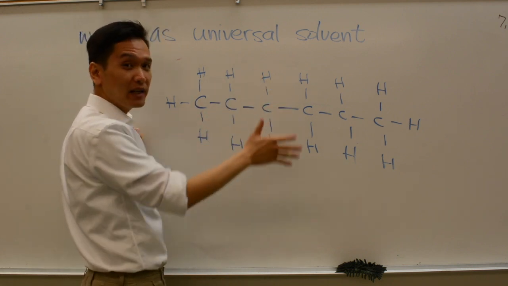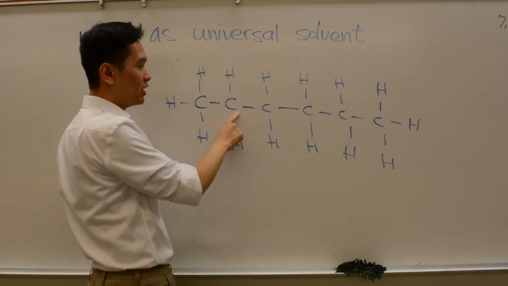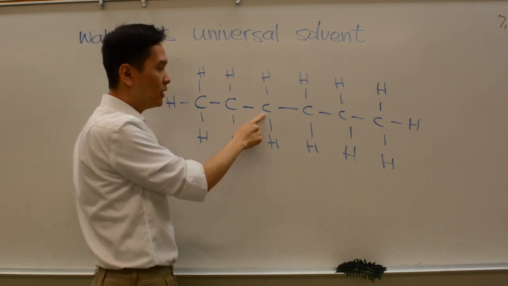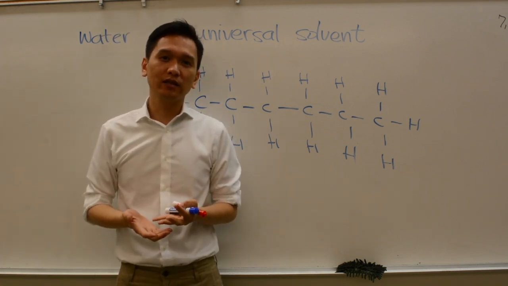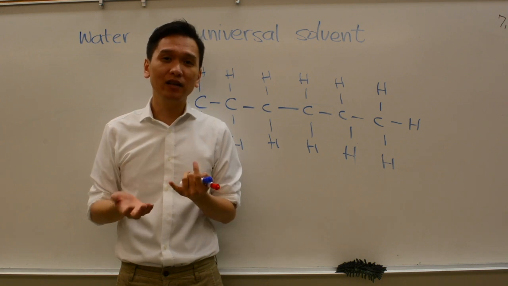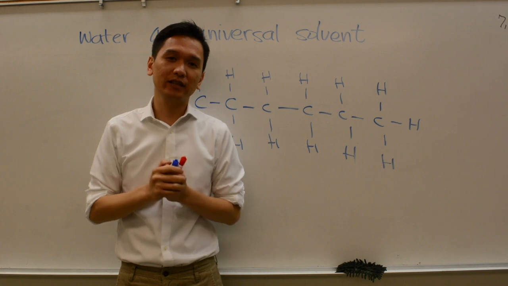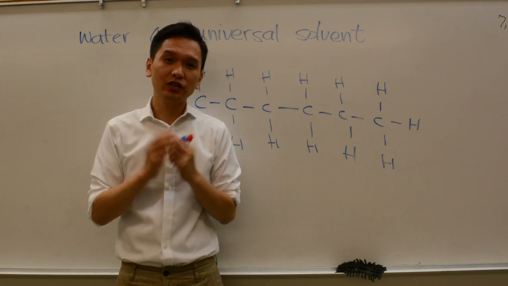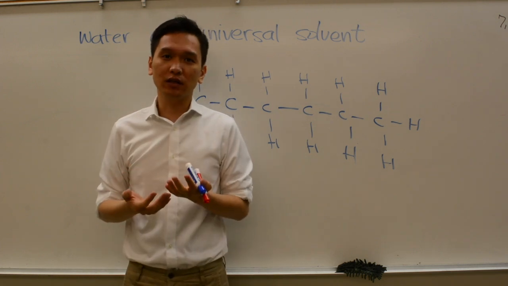Even though it looks complicated right now, it's not quite complicated. What kind of bonds does it have? It has carbon-carbon bonds and carbon-hydrogen bonds. What do we know about the polarity of those bonds? Carbon-carbon, so it's going to be a non-polar bond. Carbon-hydrogen, remember, carbon and hydrogen have a small electronegativity difference of 0.4, so it's also going to be non-polar. So this entire molecule is non-polar, right?